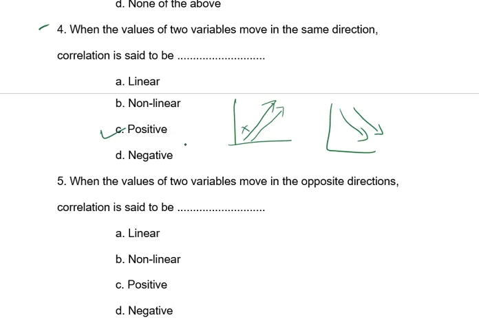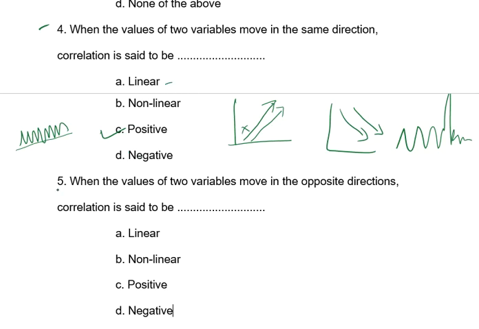Remember, it is called positive correlation. If both variables move in opposite directions, it is called negative correlation. If the change is not the same, it is non-linear; if the change is the same, it is called linear. So the correct answer for this question is positive.